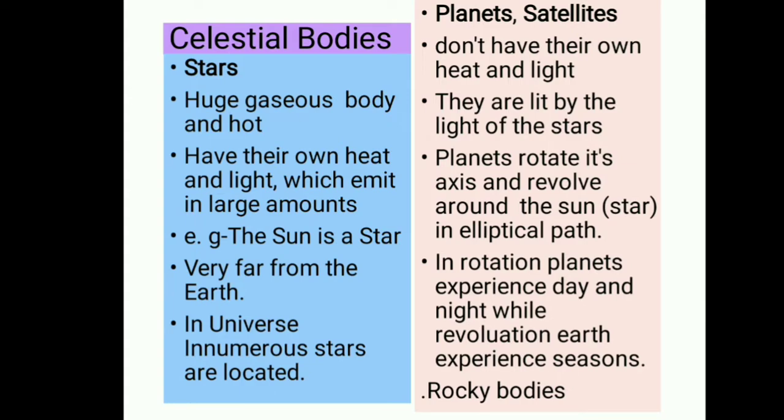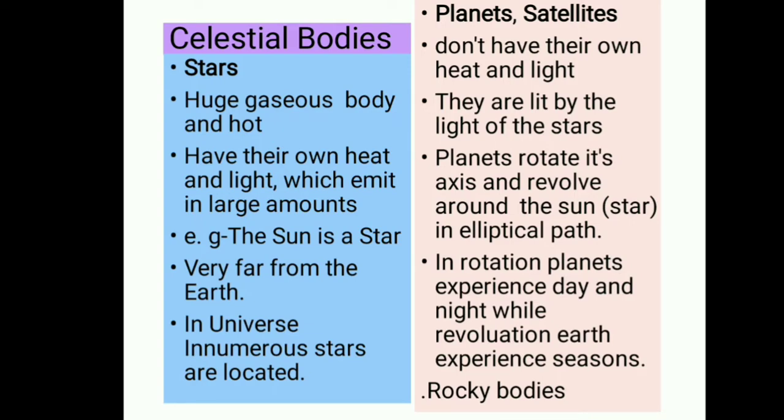And what about the planets and the satellites? Both are different from the stars. The planets don't have their own heat and light. They are lit by the light of the stars. For example, the moon is lit by the light of the sun.